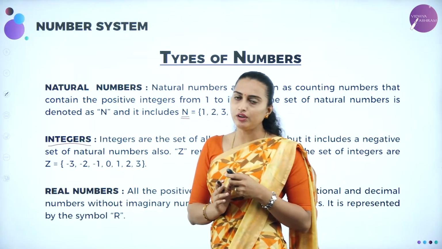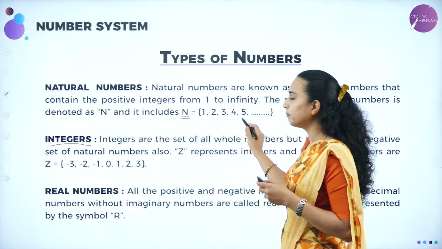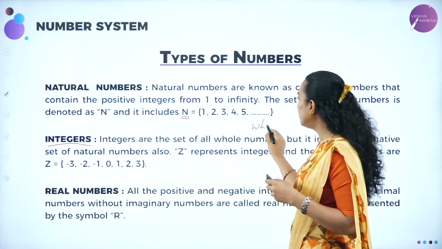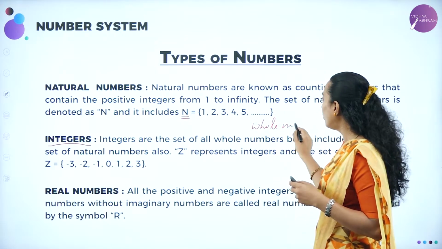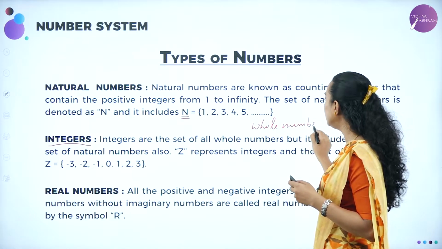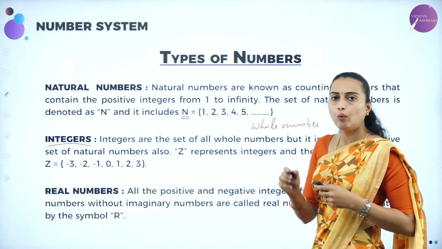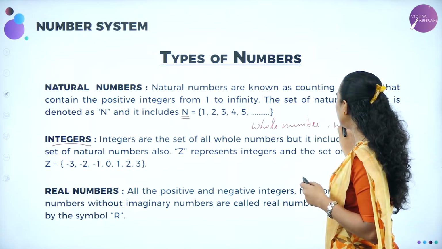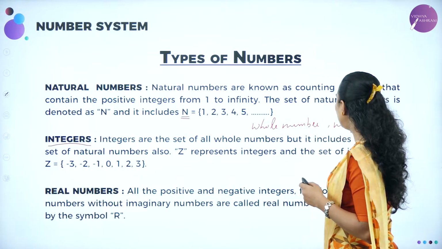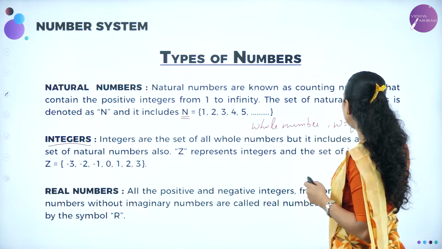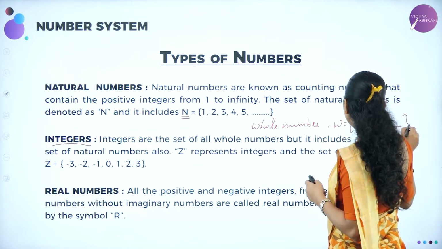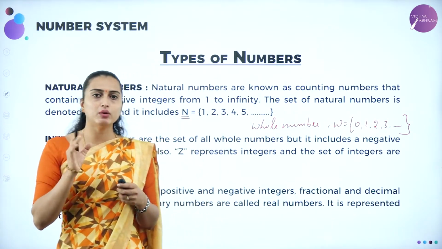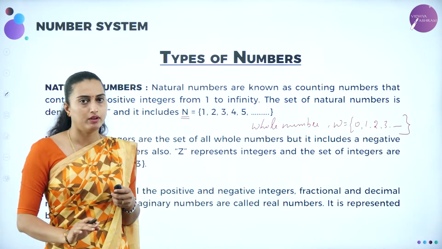Whole number, you know already, is nothing but the natural numbers included with the 0. When the natural numbers are included with 0, we denote it by W. 0, 1, 2, 3. These are known as the whole numbers. When natural numbers include 0, it becomes the whole numbers.